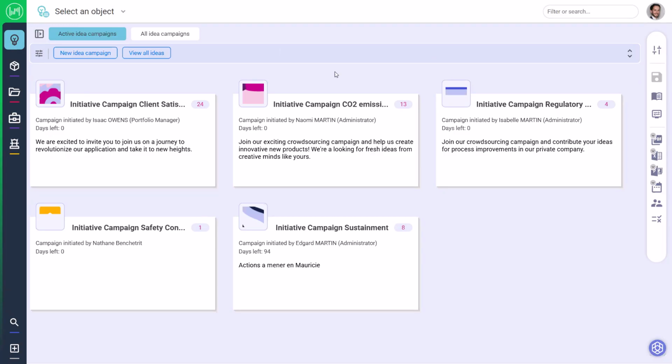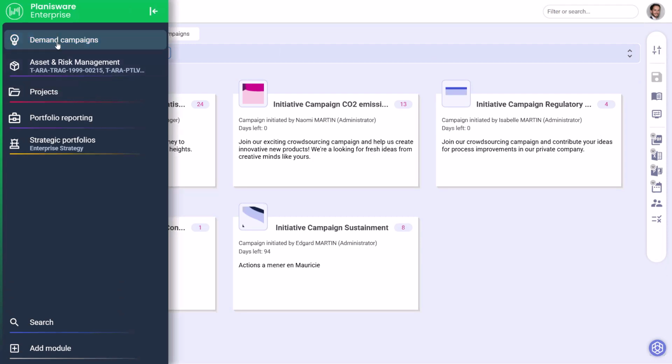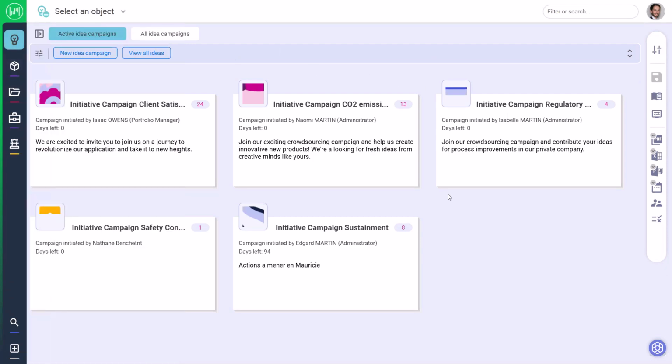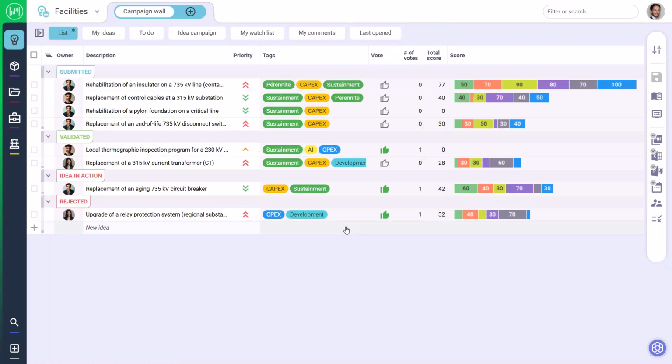Valoris captures investment demand from across the organization and structures growth, compliance, sustainability, transformation, and asset renewal needs into a common investment framework. This gives CAPEX, portfolio, and asset teams a shared view of demand before funding and prioritization decisions.